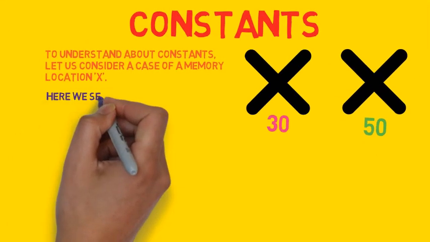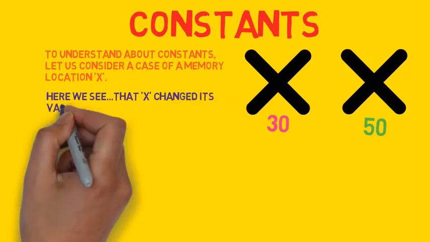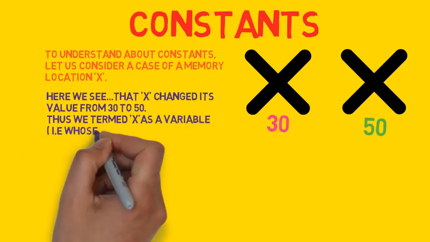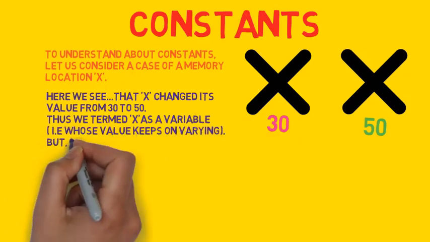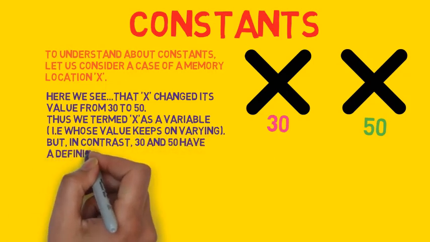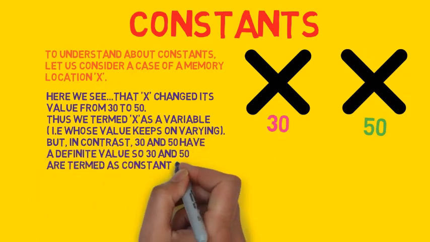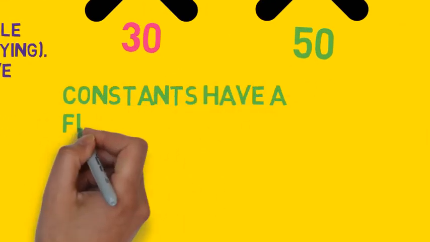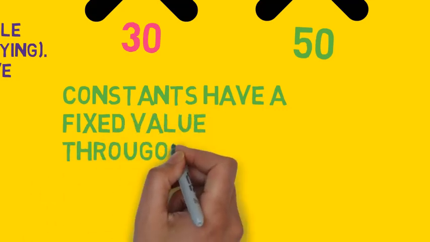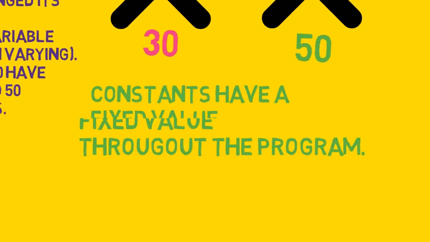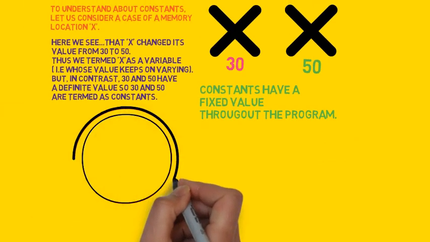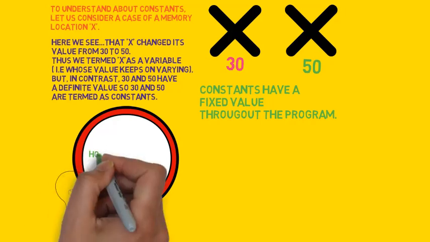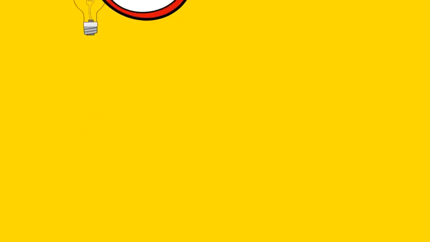Now we see that the value of X is changing from 30 to 50. It means its value is varying. That's why X is termed as a variable, as its value can be changed. But in contrast, 30 and 50 have definite values. They cannot change, but the value of X is changing. That's why these are constants but X is a variable. So now I hope you understood the difference between variables and constants. We cannot change the value of a constant anywhere in the program, but we can do it with a variable. Okay? So let us study about them in detail.